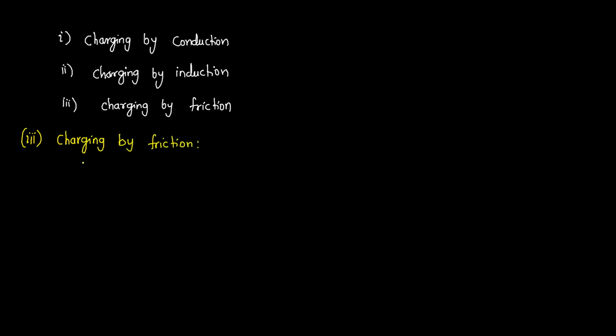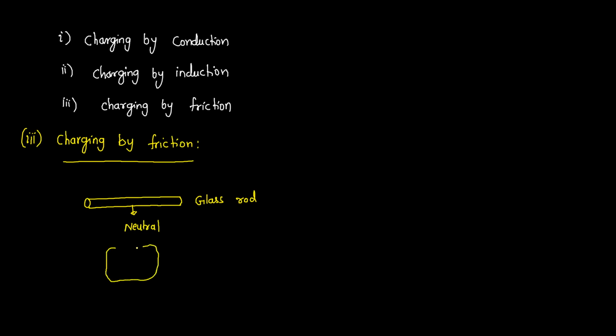Suppose let us consider a glass rod, a rod made up of glass. Initially, this rod is neutral; it has an equal number of positive and negative charges. That is the reason I am telling that this is a neutral rod. Similarly, I have considered a silk cloth, which is also neutral.